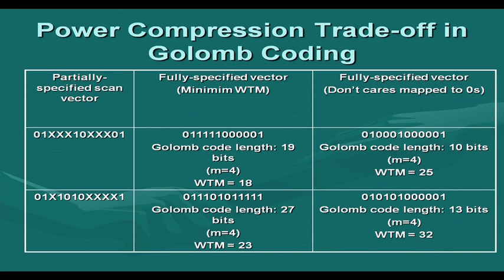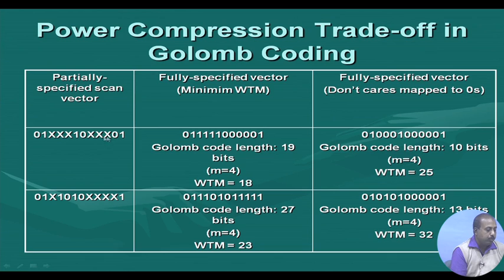Now suppose I have a test vector like this, generated by the ATPG tool: 0, 1, then 3 do not cares, then 1, 0, then again 3 do not cares, then 0, 1. Now if I want to reduce the weighted transition metric, what should I do? I should try to minimize the transitions that occur in between. Since this is 0, I do not want transitions.